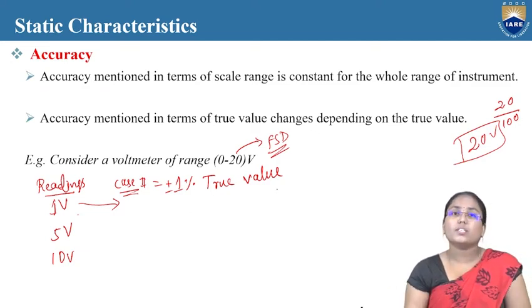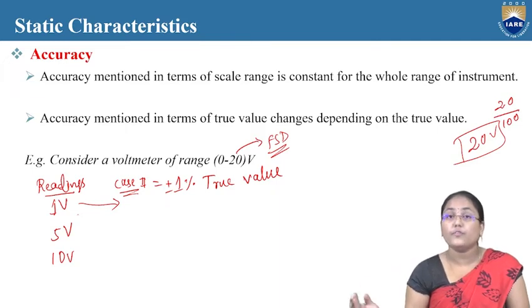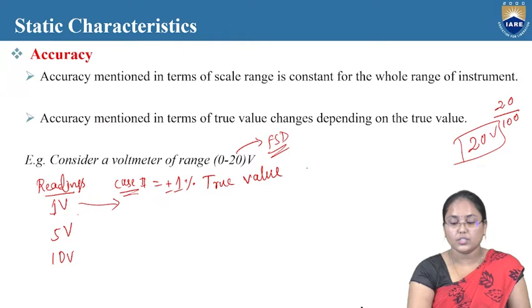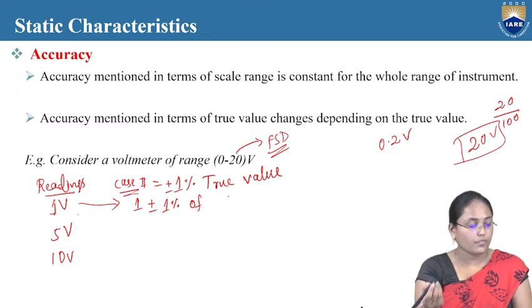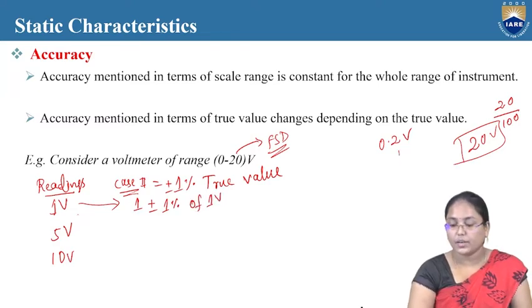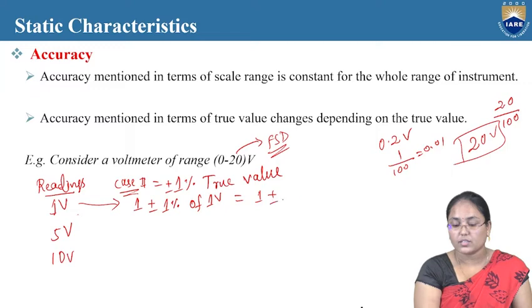So now, if I take this particular equation into consideration, previously accuracy was plus or minus 1% of the full scale deflection. As it is a full scale deflection, this value won't be changed. It will be 20 volts only. That value, plus or minus 1% of full scale, which is 0.2 volts, we won't be changing in each of the cases. Whereas here, it is plus or minus 1% of the true value. So what is the true value over here? With respect to 1 volt, true value is 1 volt itself. So here the value will be 1 plus or minus 1% of 1 volt, which is nothing but 1 by 100. That is equal to 0.01. So here it will be 1 plus or minus 0.01 volts.